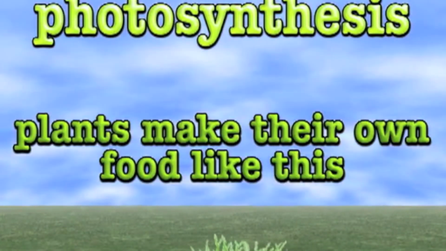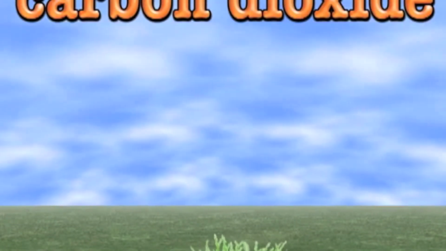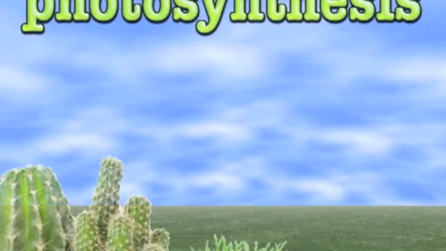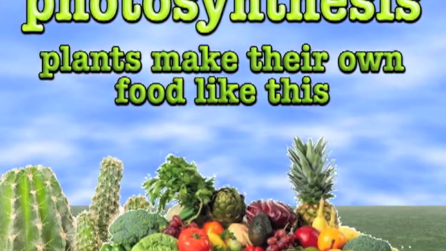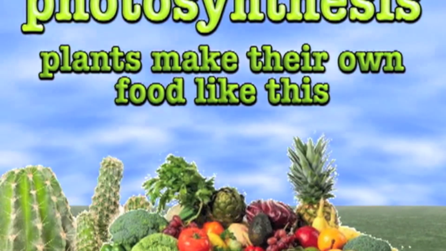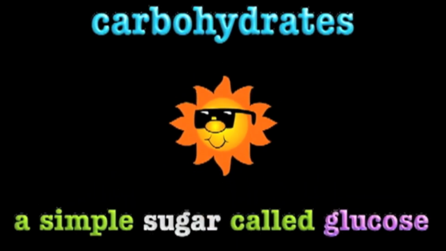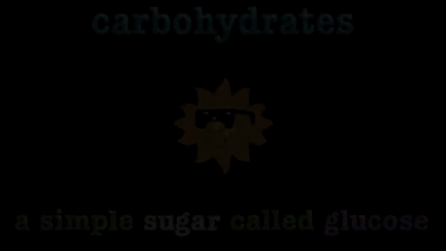Photosynthesis. Photosynthesis. Photosynthesis, plants make their own food like this. Carbon dioxide, chlorophyll, water, sunshine, fill the bill. Photosynthesis, plants make their own food like this, you see. Carbohydrates made from the sun, those plants make food for everyone. Plants possess chloroplasts.